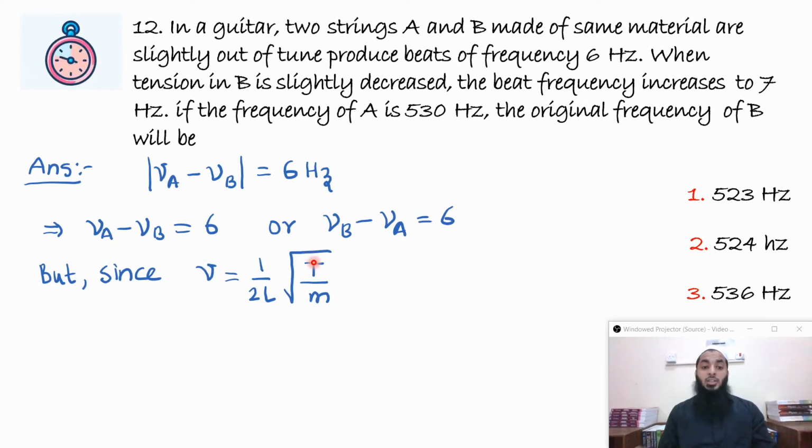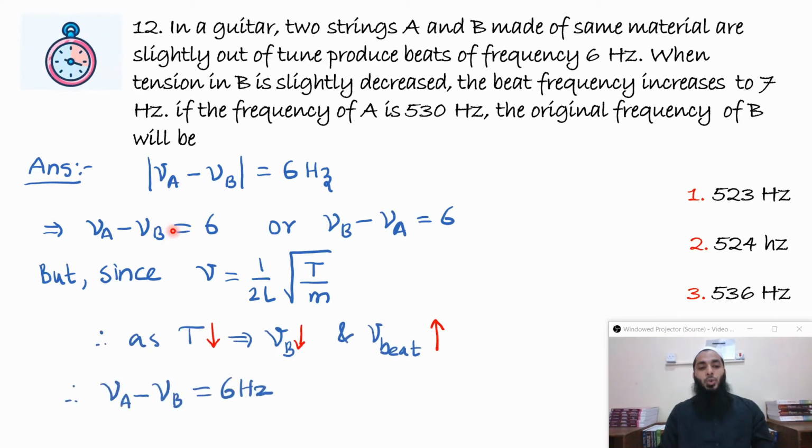If tension is decreased, the frequency of B will also decrease. But when the frequency of B has decreased, the beat frequency has increased. So clearly, it has to be this equation. If it was the other equation, when ν_B decreases, the beat frequency should also decrease. But that doesn't happen, so that equation is wrong. This is the correct equation.